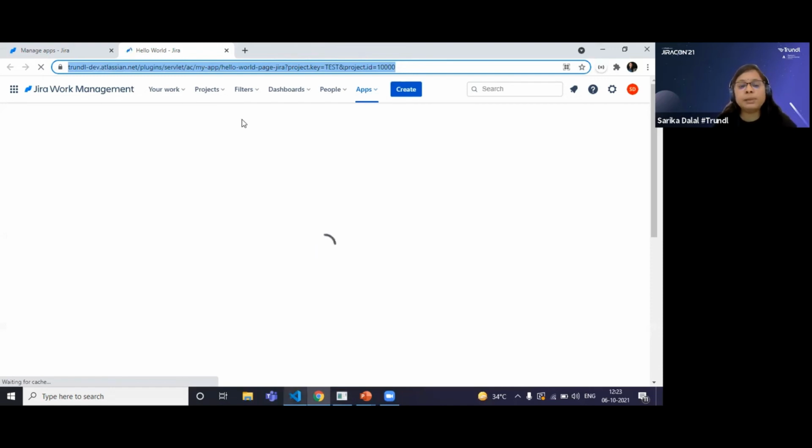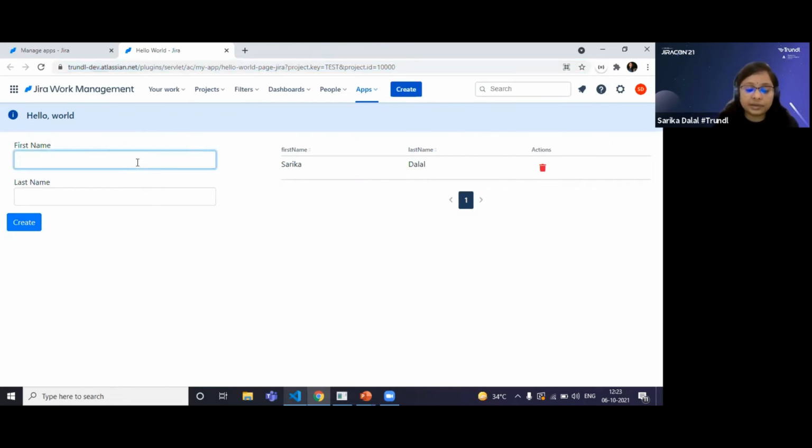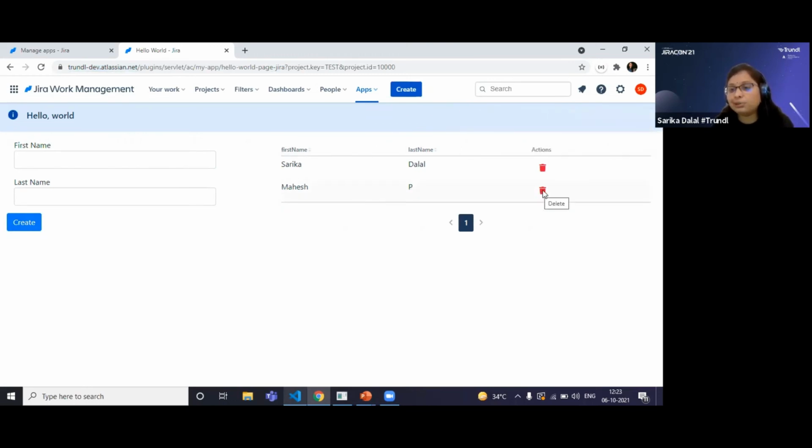I have created a simple page here where we have given the option to capture a first name and last name. Once we click on create, it will store it in a database. And here is a section where I'm showing all the names that we have in our table called user detail. So let me show you what I did. I'm going to give some name here. Okay, so you can see it is getting stored in my database and it is showing here. I can delete as well from here.